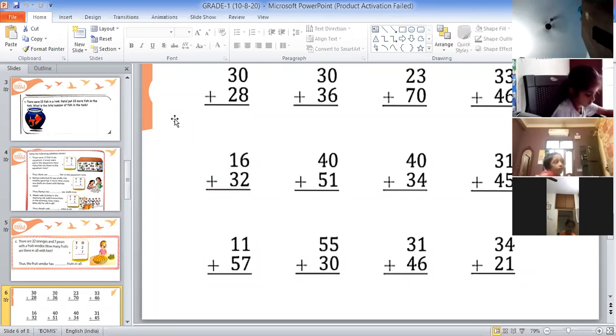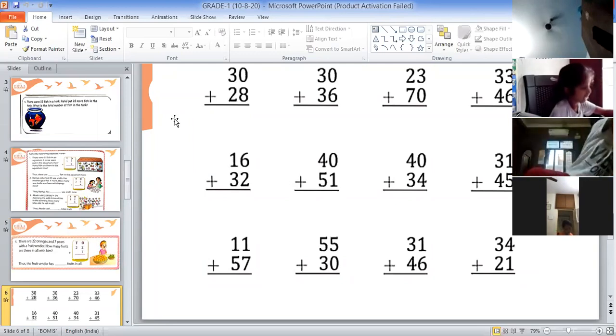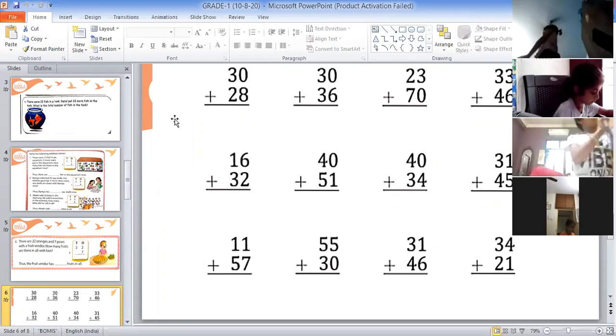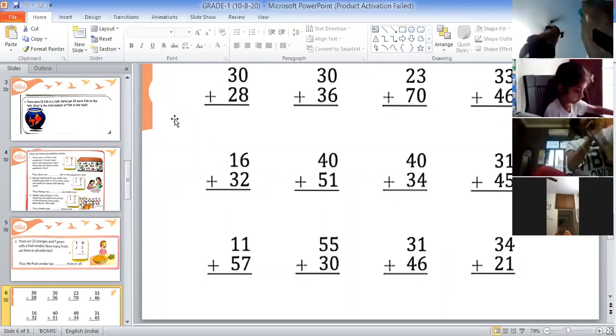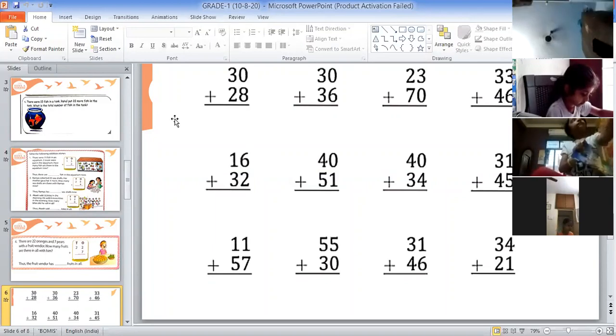Yes, children, take out your math notebook, write date and classwork in your math notebook. Write fast.